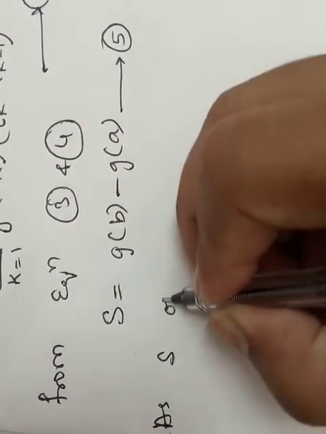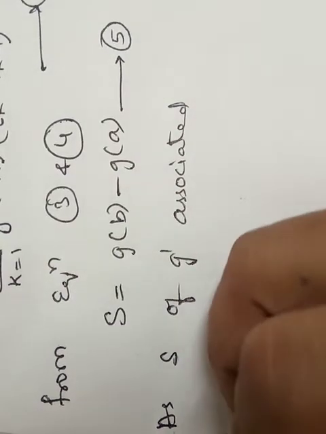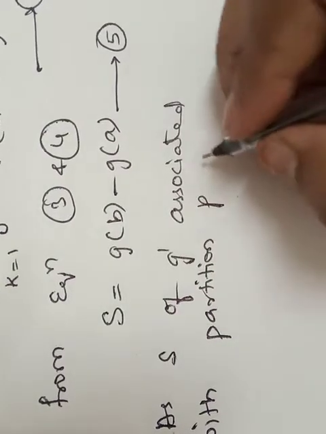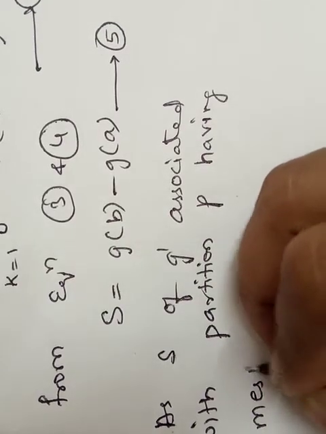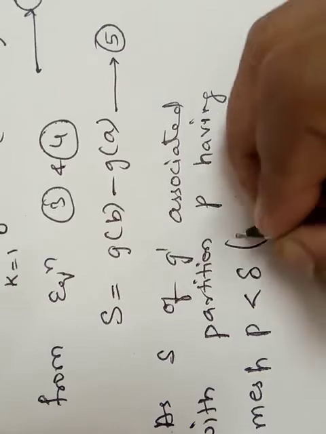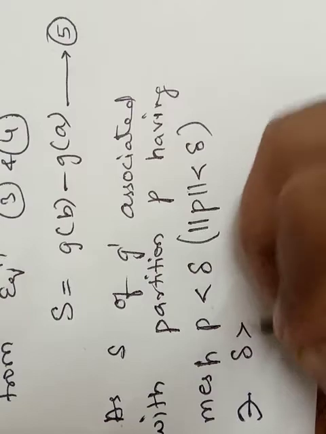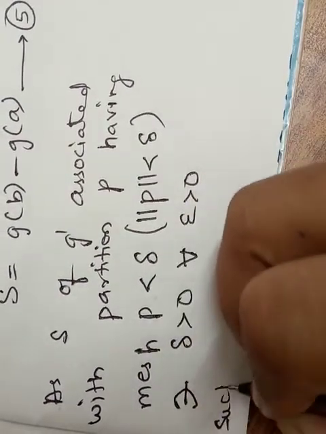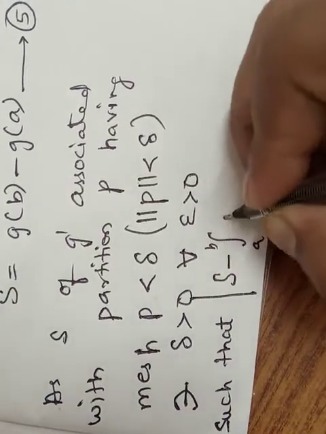As S of g dash is associated with partition P, it is associated with partition P and having mesh P less than delta, then there exists delta greater than 0 for all epsilon greater than 0, such that this condition arises here: mod S minus integral a to b g dash less than epsilon.